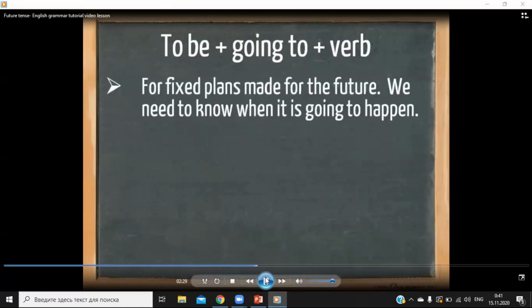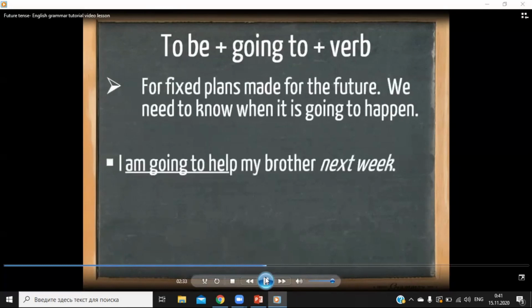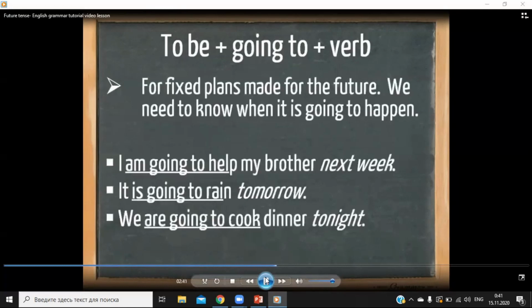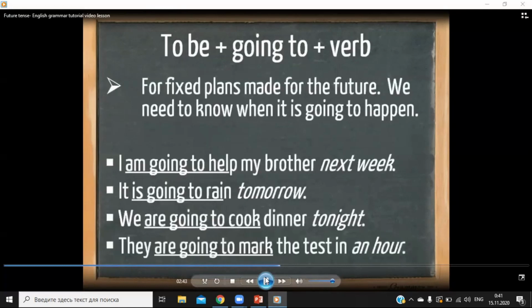We need to know when it's going to happen, so we need to have some kind of time indication. I'm going to help my brother next week. It is going to rain tomorrow, and we are going to cook dinner tonight. They are going to mark the test in an hour. It's quite likely that these plans will follow through.